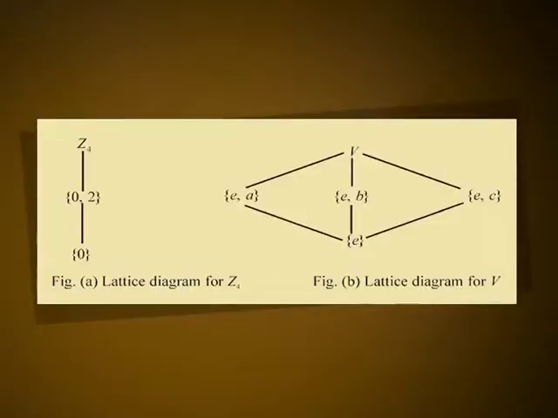The only non-trivial proper subgroup of Z4 is the set {0, 2}. Note that the set {0, 3} is not a subgroup of Z4, since {0, 3} is not closed under addition modulo 4, as 3 addition modulo 4 3 is equal to 2, not an element of the set {0, 3}. However, the group V has 3 non-trivial proper subgroups: the sets {e, a}, {e, b} and {e, c}. Here the set {e, a, b} is not closed under the operation of V. For example, ab is equal to c, not an element of the set {e, a, b}. The lattice diagrams for Z4 and V are given below.